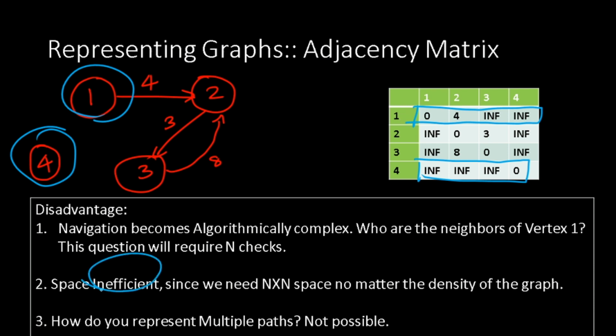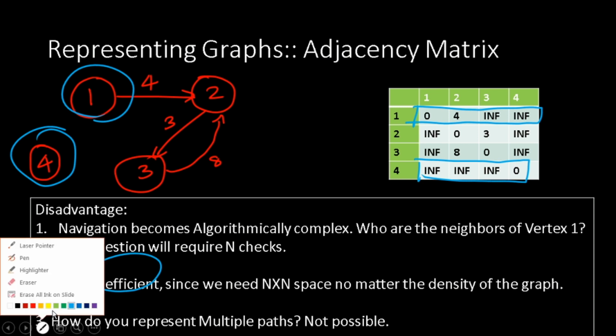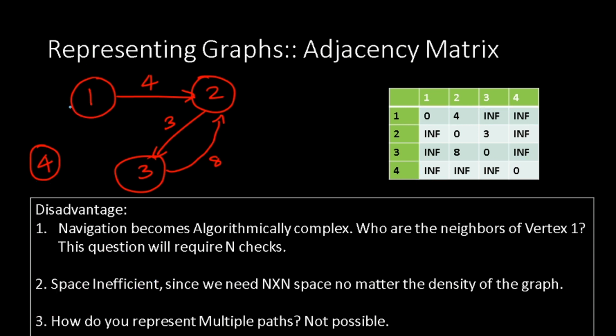Inefficient. The third problem, which is often ignored: if there are multiple connections between 1 and 4, say one connection with weight 10 and another connection with weight 12, we can't really represent it in this current scheme of things. Maybe we can modify this to represent it somehow, but currently we can't have a representation like 10, 12. If we do that, then it's no longer an adjacency matrix in the conventional sense. So these are the disadvantages.